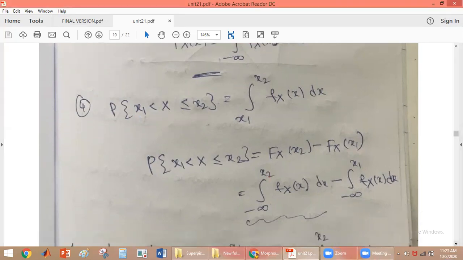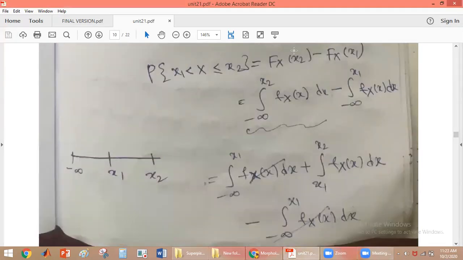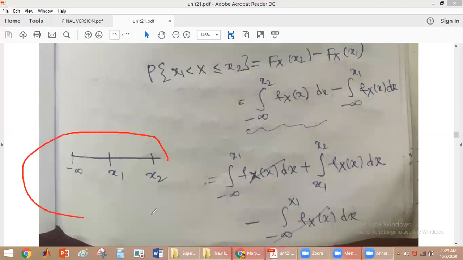So this can be written as, see this figure, minus infinity to x1 and minus infinity to x2.